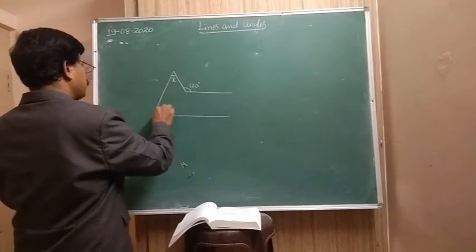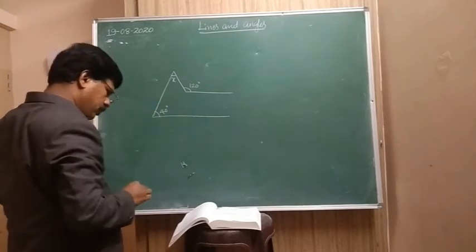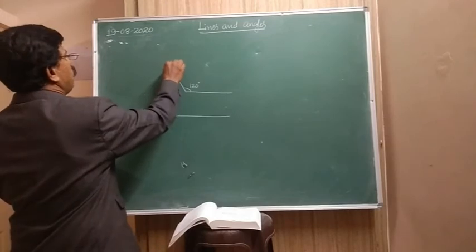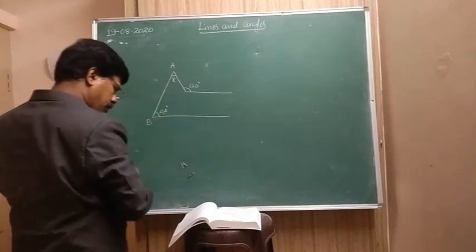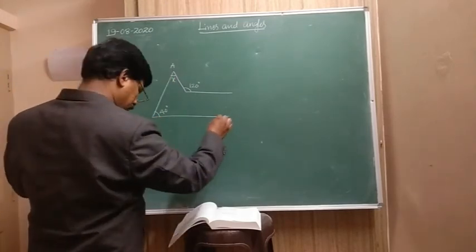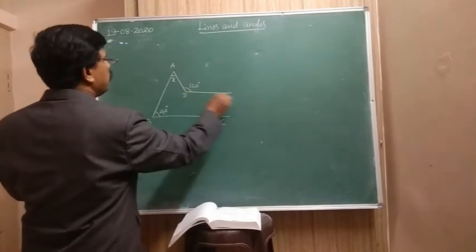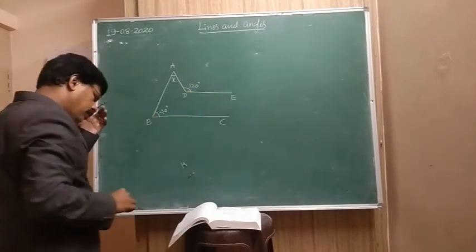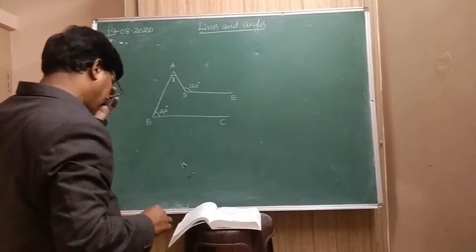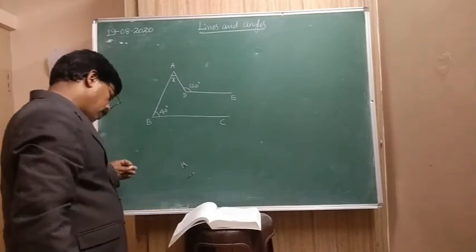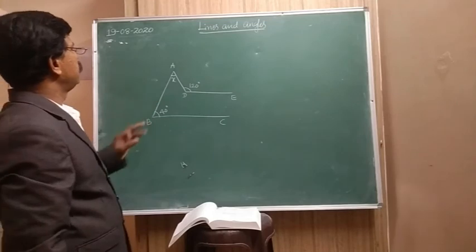I'm just briefly explaining this. Try to write down this of your work. A, B, C, this is D and E. Now we have to find out the value of x. Find the value of x here.